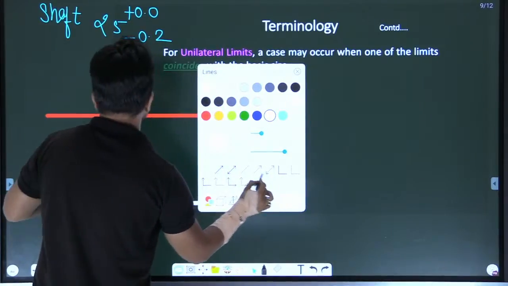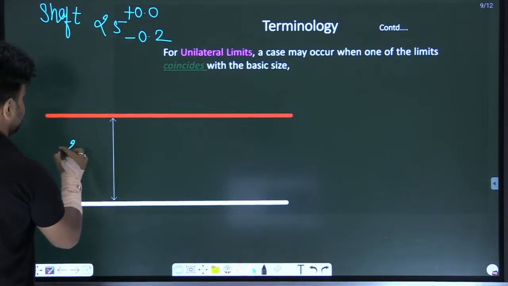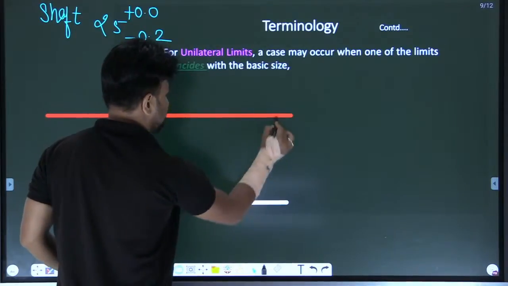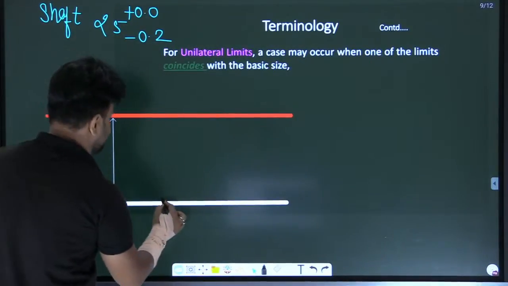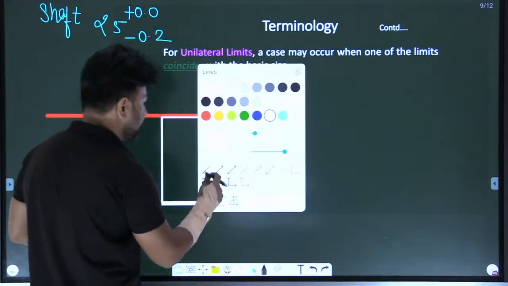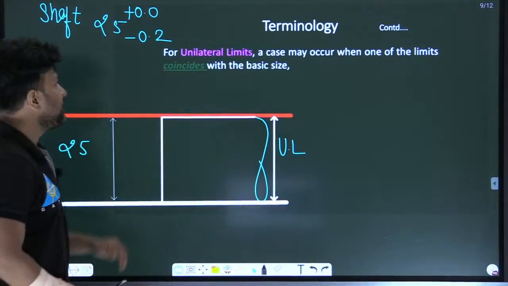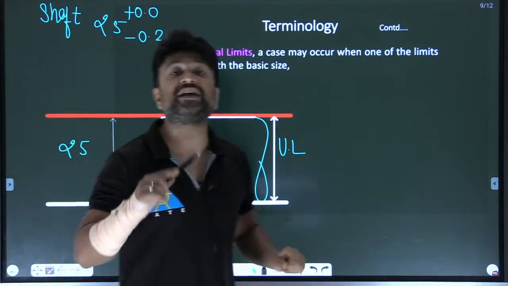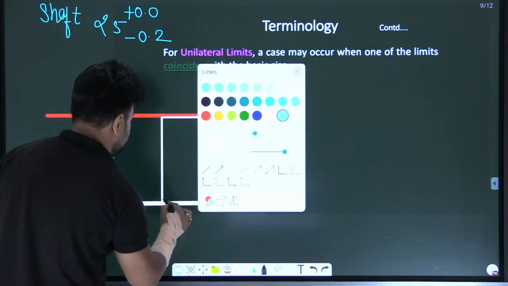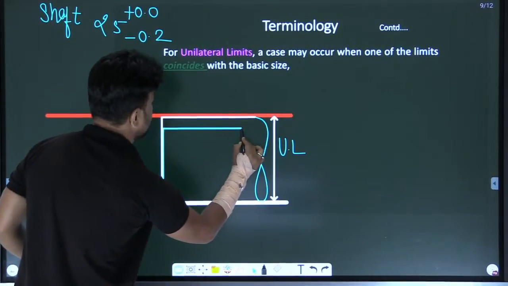Simple. Suppose this is the basic size, that is 25. Now, the maximum size is 25. See, this is my maximum size, which means this is the upper limit. Now, the minimum size is 24.8, because of the minus 0.2. So let me draw the minimum size here.